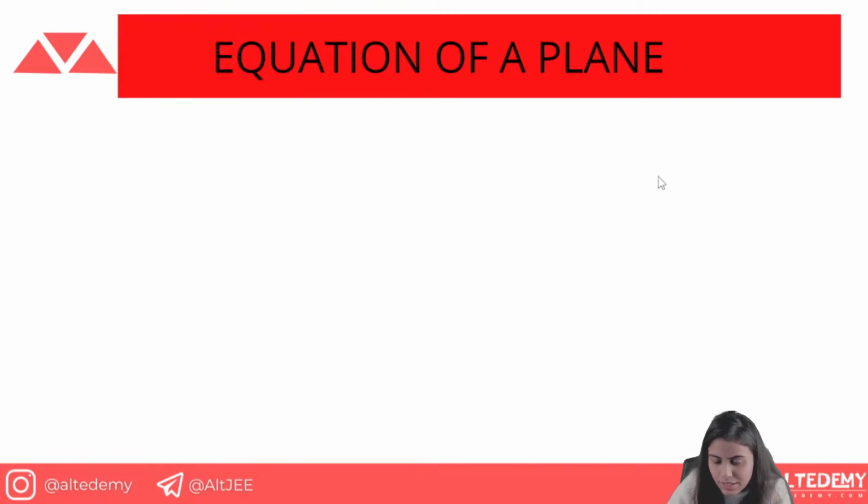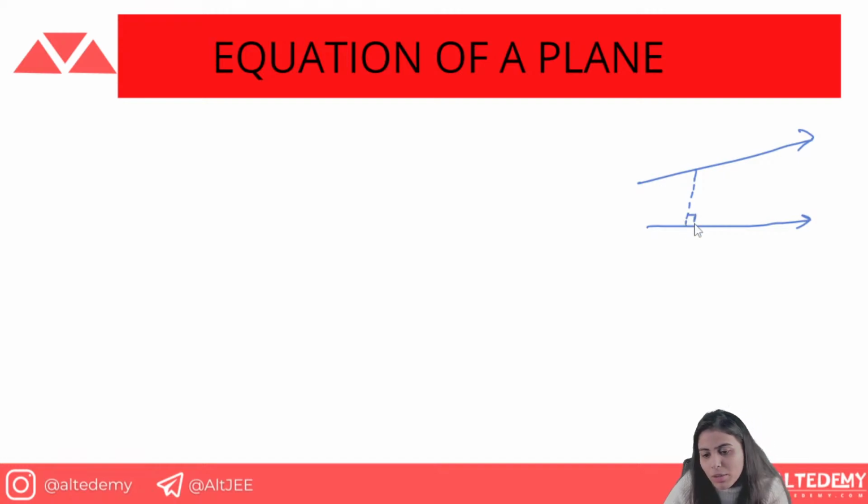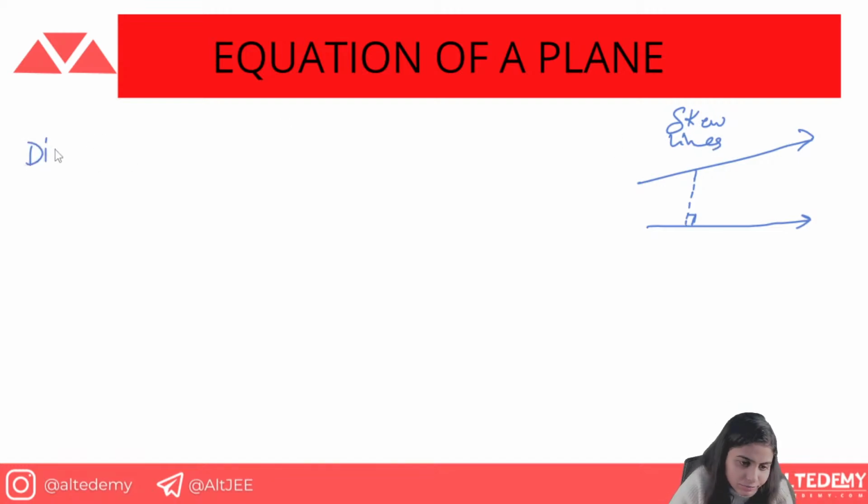For example, we have these lines, that is 1, that is 2. These are not even perpendicular and not even parallel. You know the shortest distance between any two lines is the perpendicular distance between them. So when you're talking about skew lines, that is also going to be the perpendicular distance, the shortest distance between skew lines. So we name it the distance between skew lines and the distance between two parallel lines.